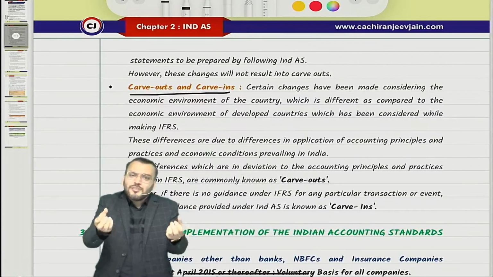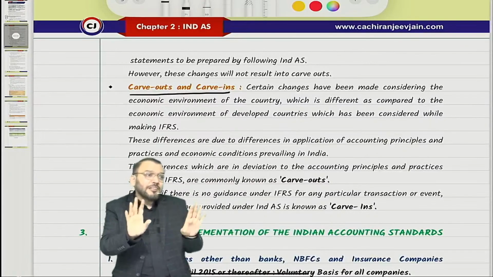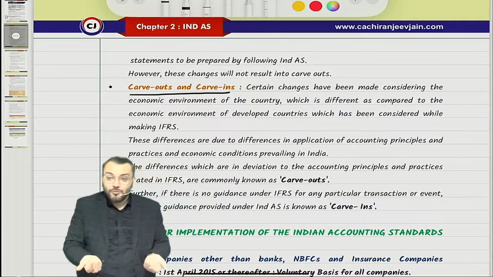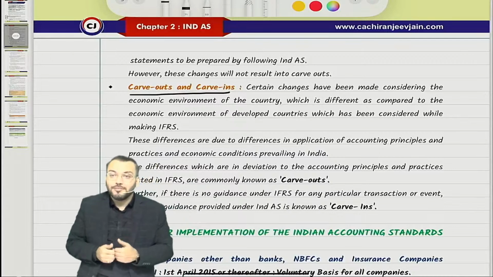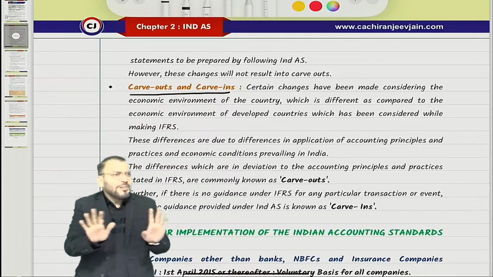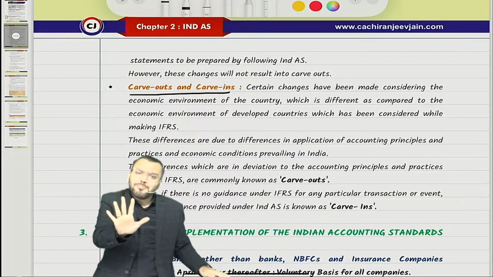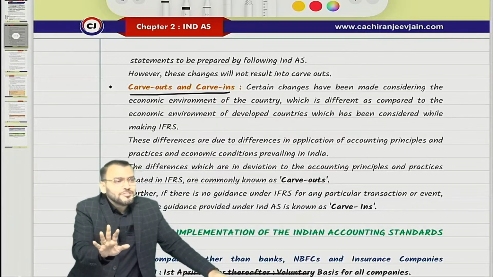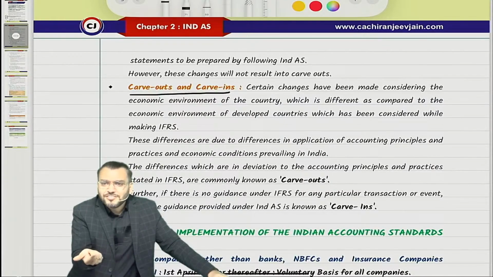So is it a part of the syllabus? This carve out and carve in is given in the ICAI study material, so it is a part of the syllabus. You need to study carve out and carve in also. Don't worry, there are only 10 to 11 carve outs and carve ins. It's only a 5% difference, a negligible percentage.